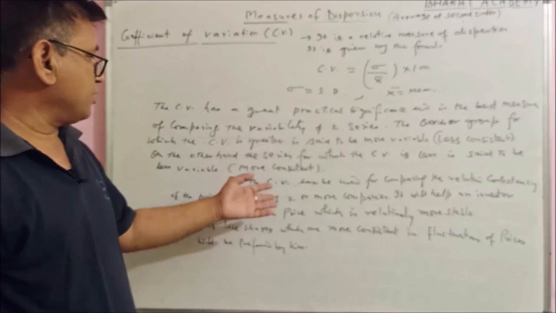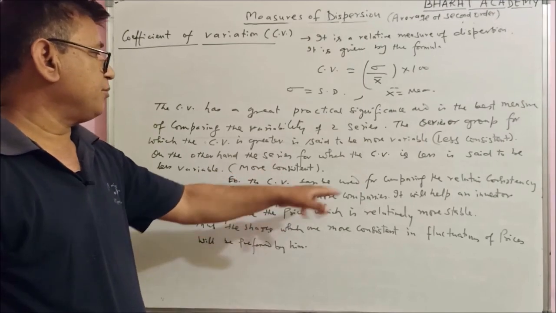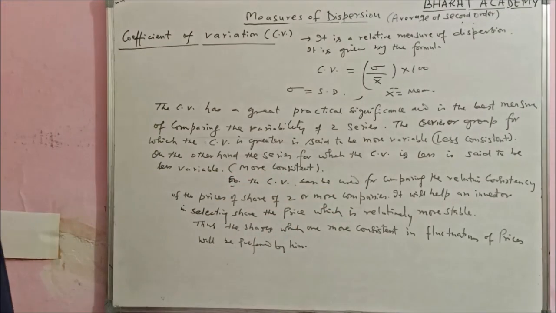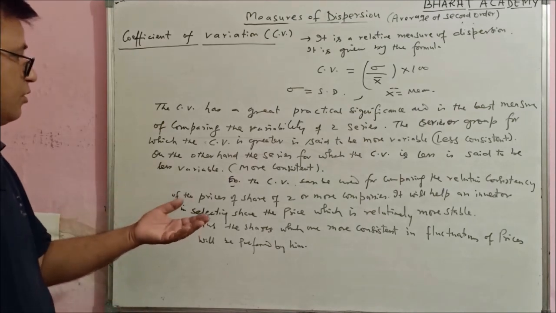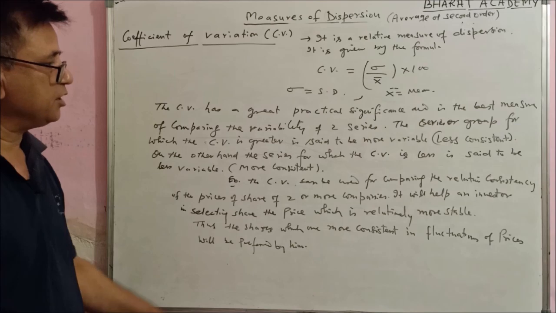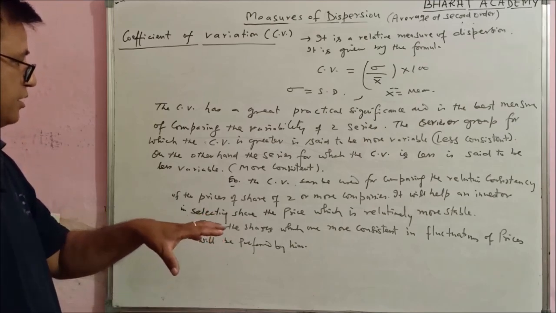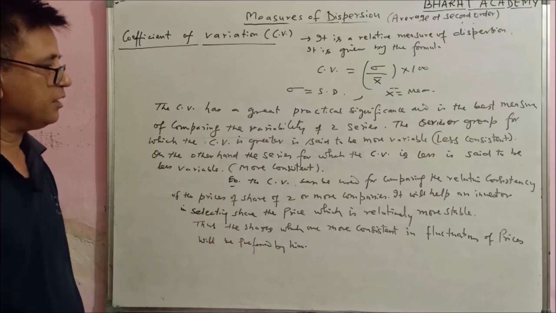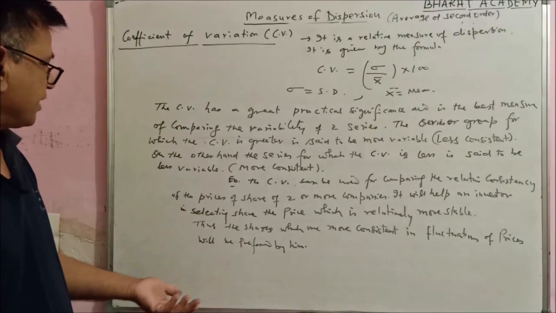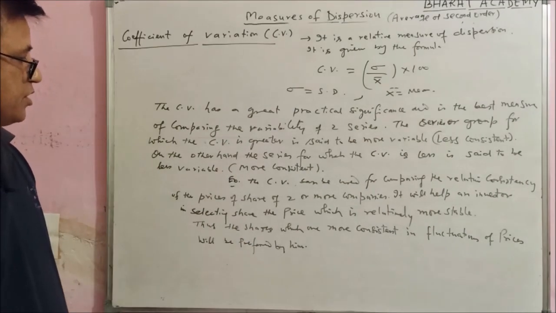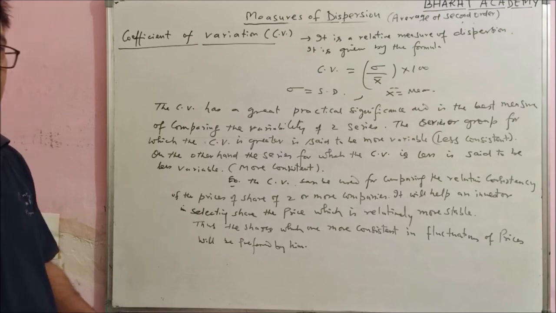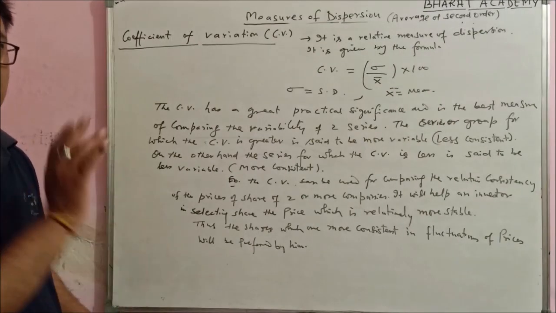You can use it in the share market as well. For example, the coefficient of variance can be used for comparing the relative consistency of prices in the share market of two or more companies. It will help the investor in selecting the shares whose prices are relatively more stable. Thus the shares which are more consistent in fluctuation will be preferred by investors.